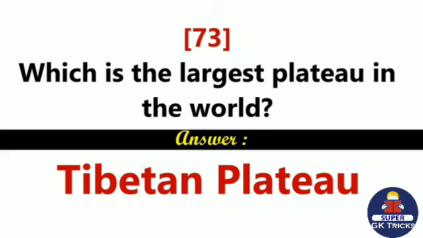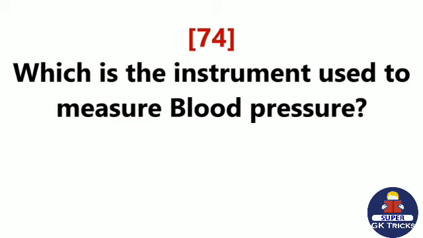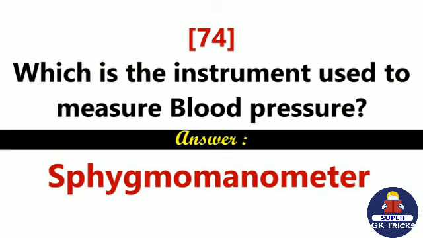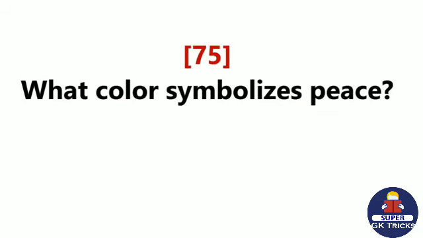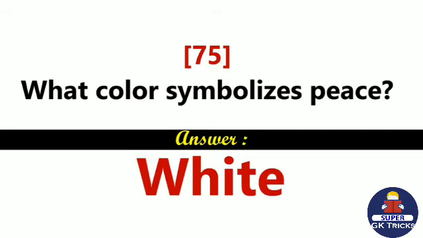Tibetan Plateau. Which is the instrument used to measure blood pressure? Sphygmomanometer. What color symbolizes peace? White.